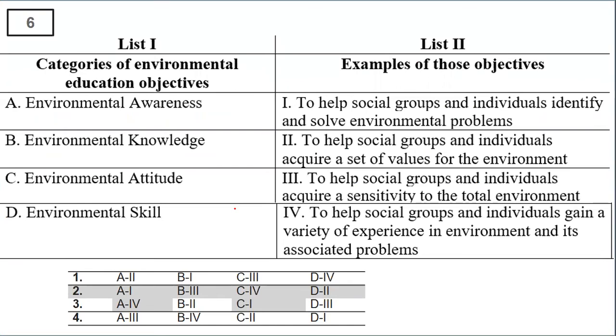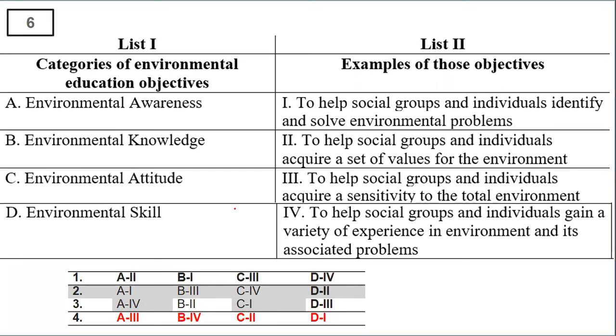Now, as I said, for the second question on environmental education, I took the objectives. The same question I have listed in the form of match the following, so that you will get an idea how these questions can be. So environmental awareness, environmental knowledge, environmental attitude, and environmental skills. You have in column A the categories of environmental education, and in column B the examples. You need to match the examples.